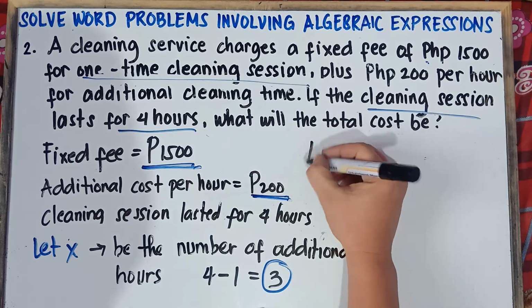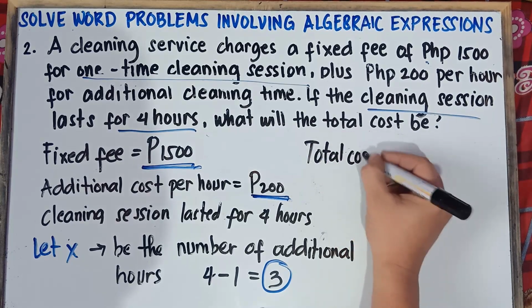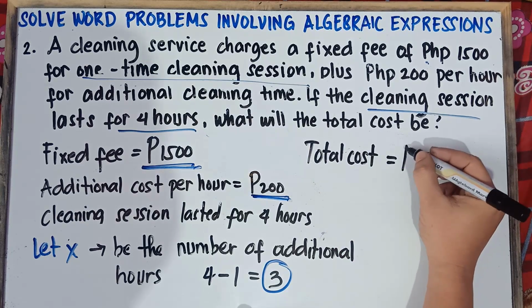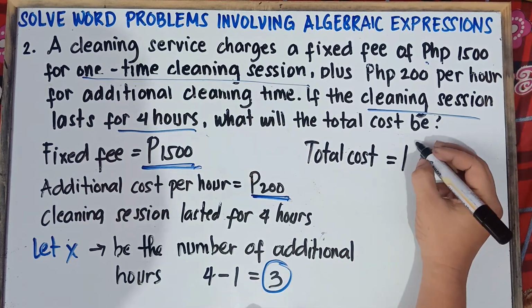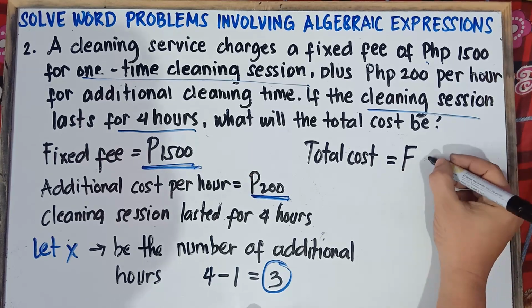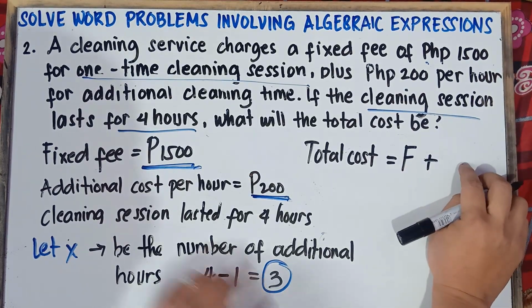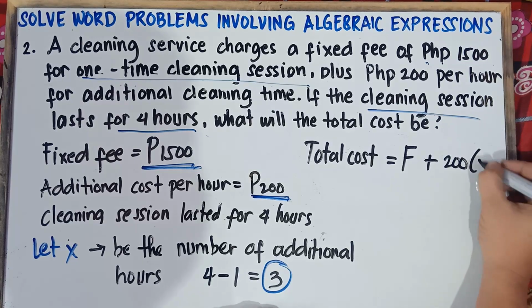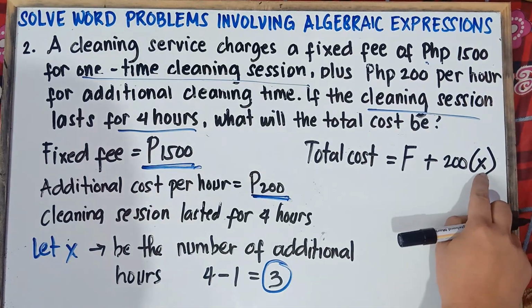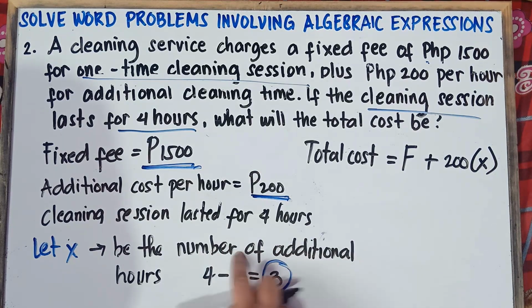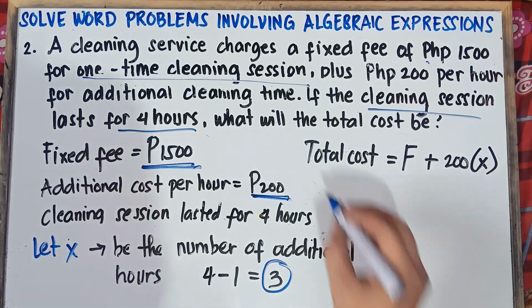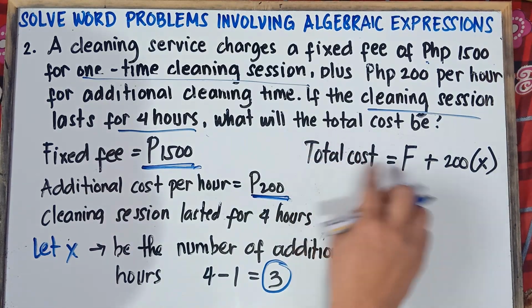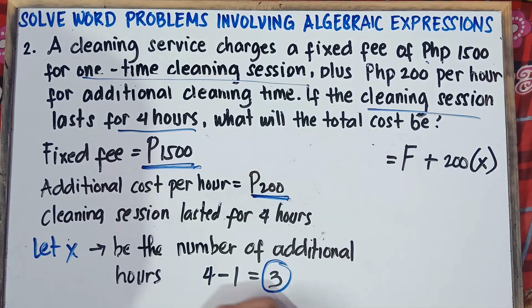The total cost is equal to 1,500 pesos, or the fixed fee. I will just put F, the fixed fee, plus 200 pesos, that would be the additional cost per hour. So we can write 200 pesos times x. Once again, this x represents the number of additional hours, and our number of additional hours is only 3 hours. So this will be your expression, class. This will be your expression for the total cost. You can put T, class, that's okay.